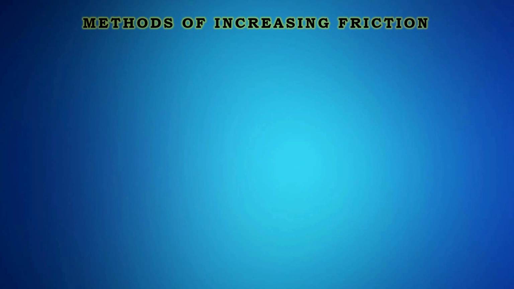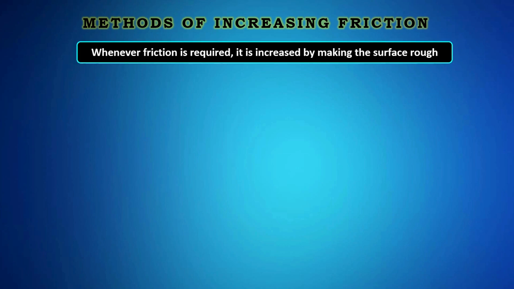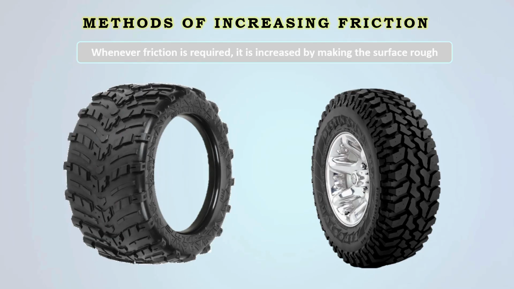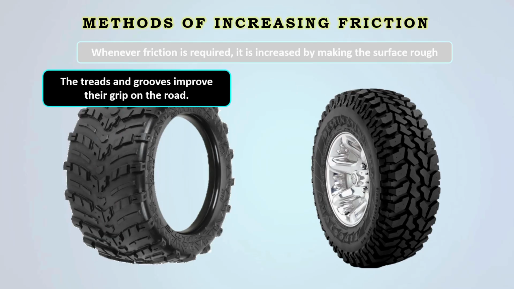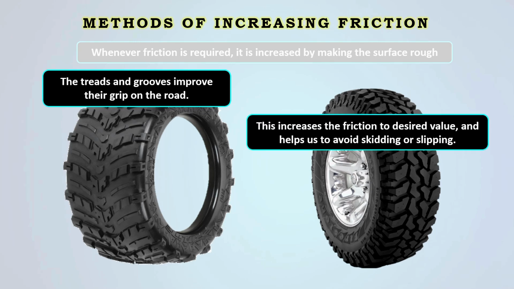Methods of increasing friction. Whenever friction is required, it is increased by making a surface rough. The threads and grooves improve their grip on the road. This increases the friction to the desired value and helps us to avoid skidding or slipping.